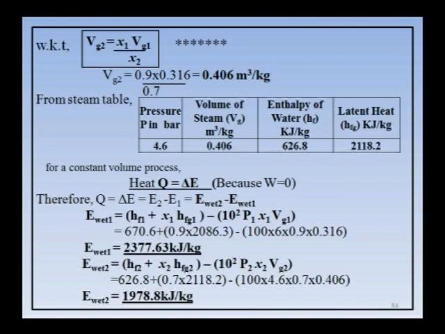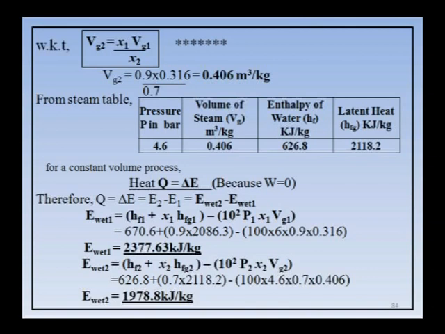Now, for a constant volume process you continue similar to the previous problem, that is what is the heat transfer according to the first law. Q is equal to delta E plus W, but in a constant volume process W becomes 0, therefore, Q is equal to delta E. We know that both the conditions are wet, therefore, I have taken directly Q is equal to delta E is equal to E wet 2 minus E wet 1. You apply the formula for E wet 1 and E wet 2, substitute all the values, you will get E wet 1 around 2377.63 and E wet 2 value is 1978.8 kilojoules per kg.